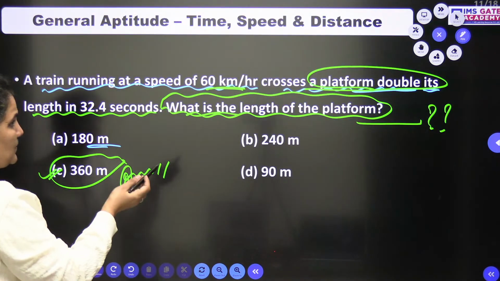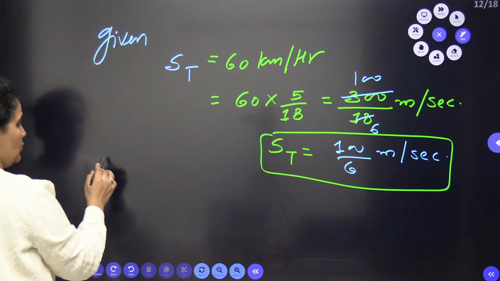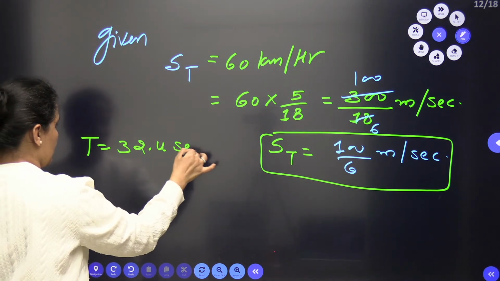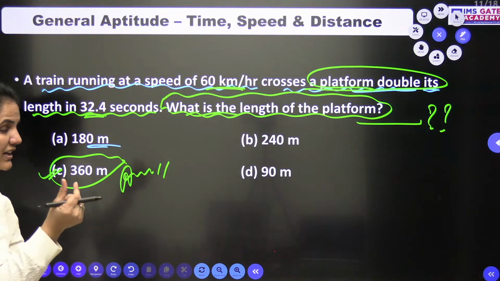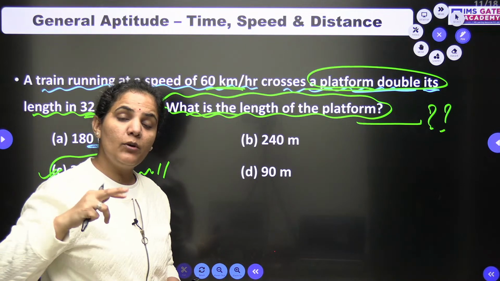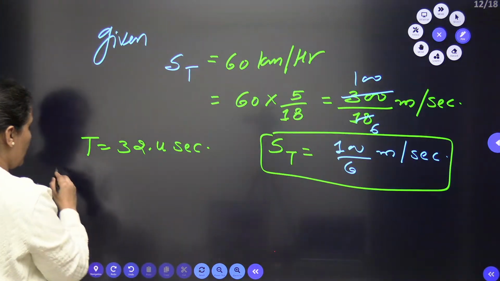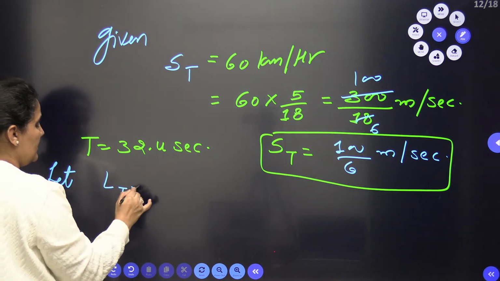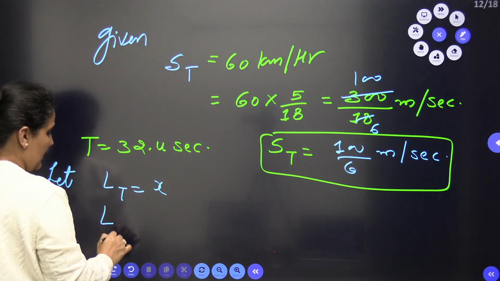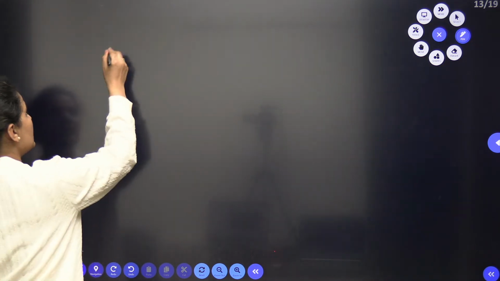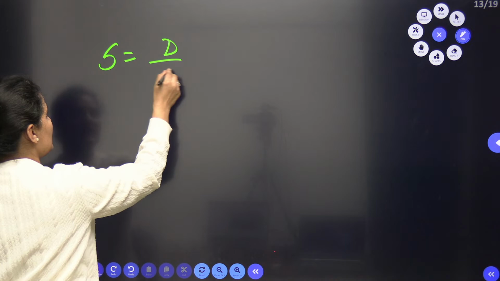Let's come to the next point. As it is taking time, it is 32.4, so the time is 32.4 seconds. But the important thing, ma'am, is the relation between the length of train and the length of platform. The length of platform is double the length of train. So let us assume the length of train is x, then the length of platform will be 2x.